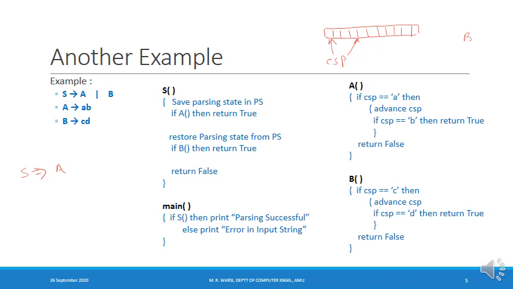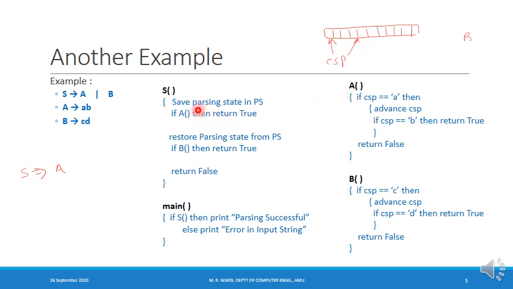And let's also assume that capital A failed to accept the string which is derivable from the variable capital A. So it returns false. When it returns false, I must now try the second option, that is, whether the given string is derivable from capital B. But at this stage, CSP has already moved to some other location. So when I try the second option, I must undo everything that we did when I called the function capital A. So what we'll have to do is, before calling the function capital A, save the parsing state somewhere.